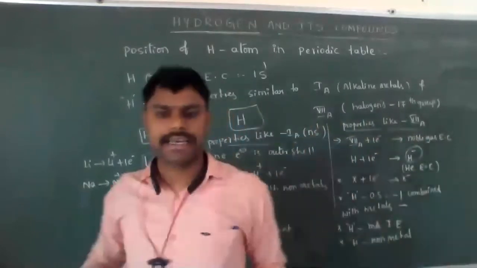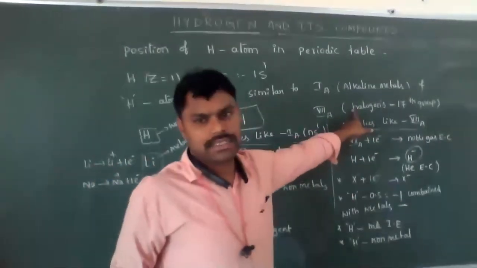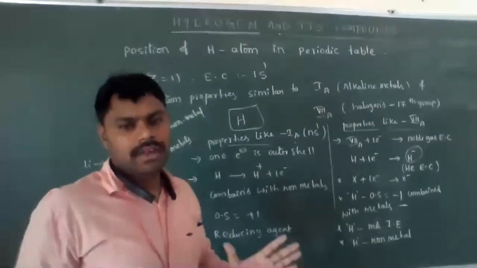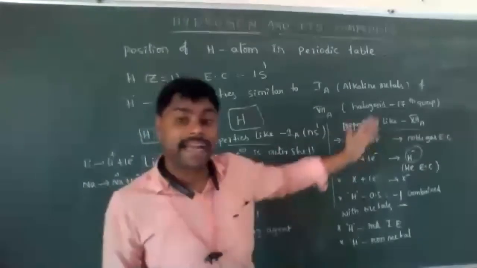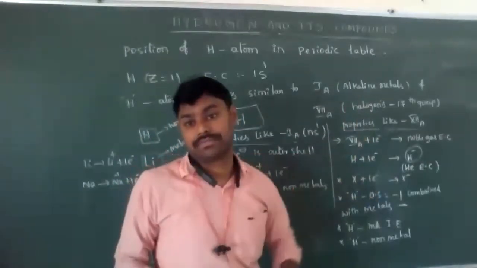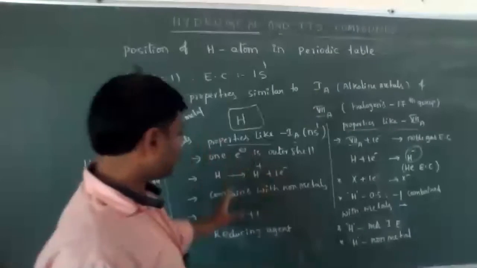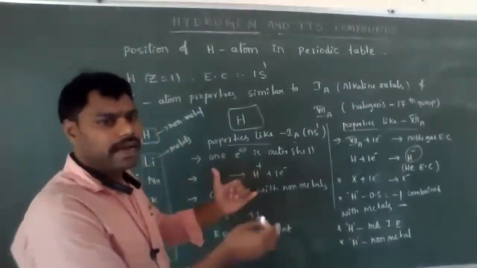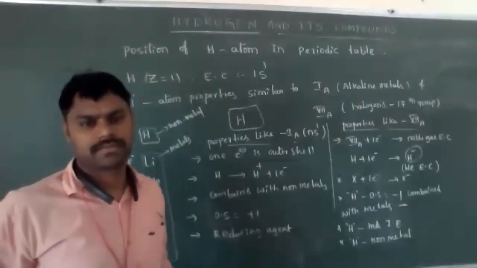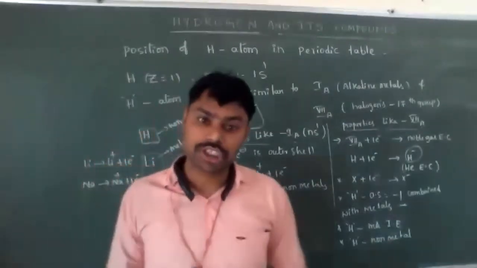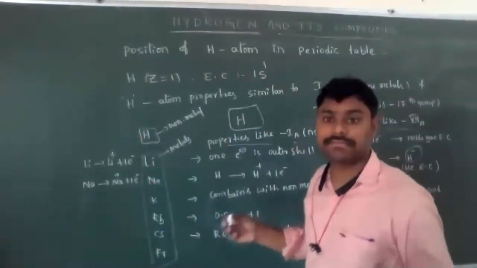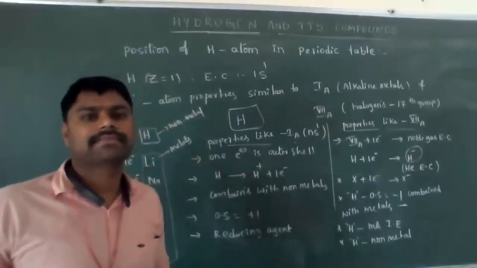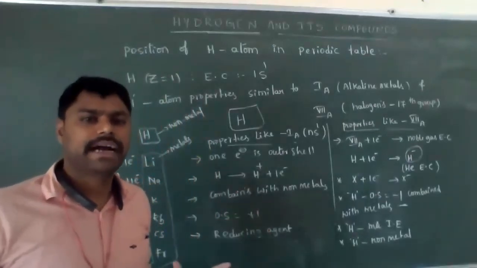Hydrogen is a non-metal, just like halogens. Halogens are also non-metals. So these properties are supporting you to come and stay along with us in 17th group or 7th group. These properties are giving the information that you have to come and stay along with first group elements. So then what is the position of the hydrogen atom? It becomes a puzzle. Then the scientists announced that the hydrogen atom position is anomalous in the periodic table.